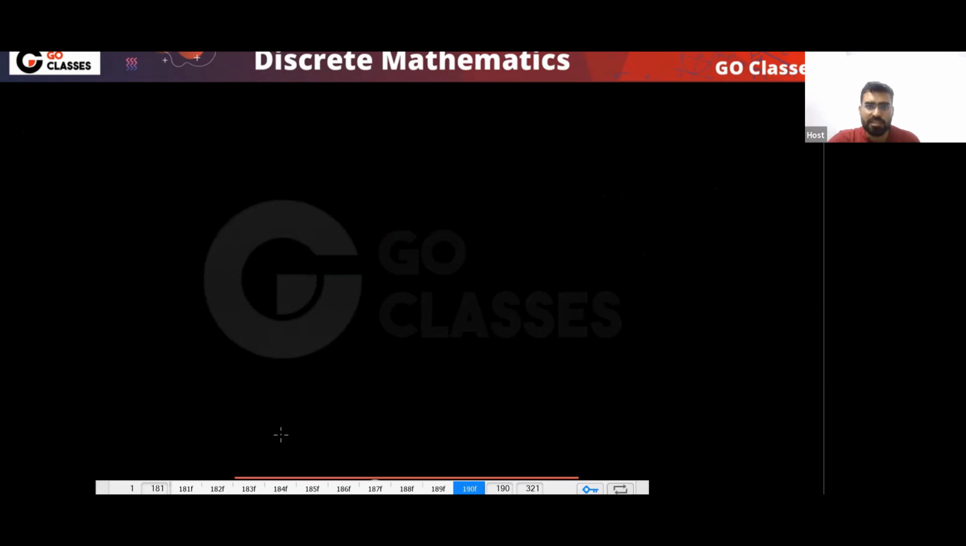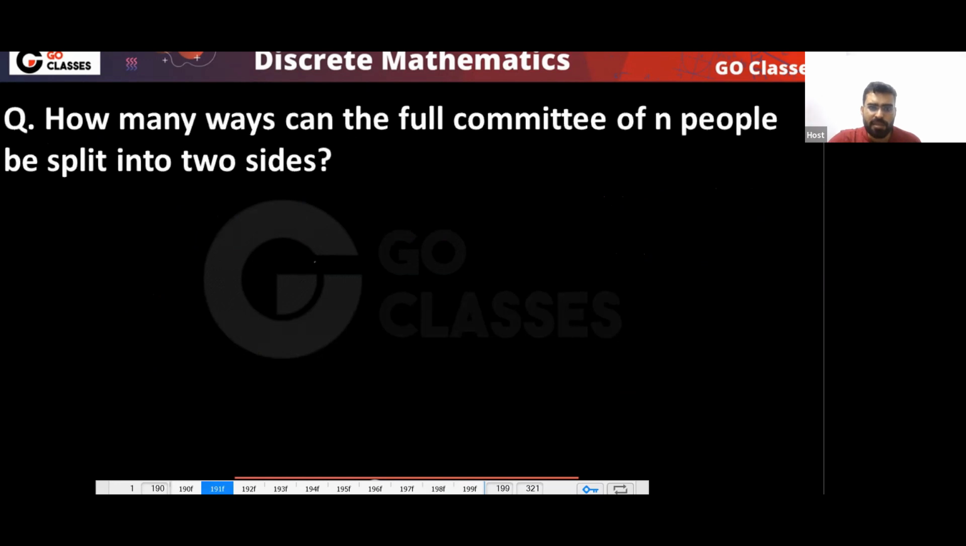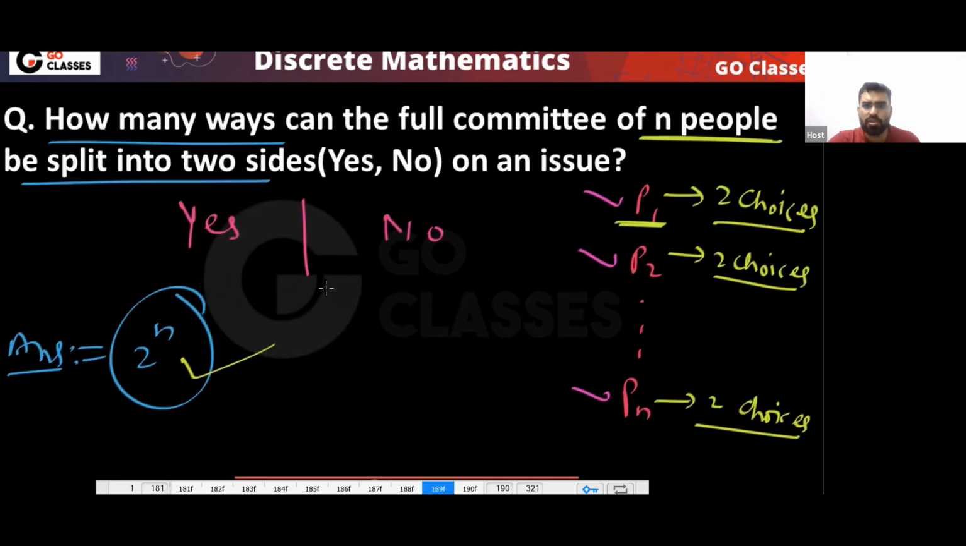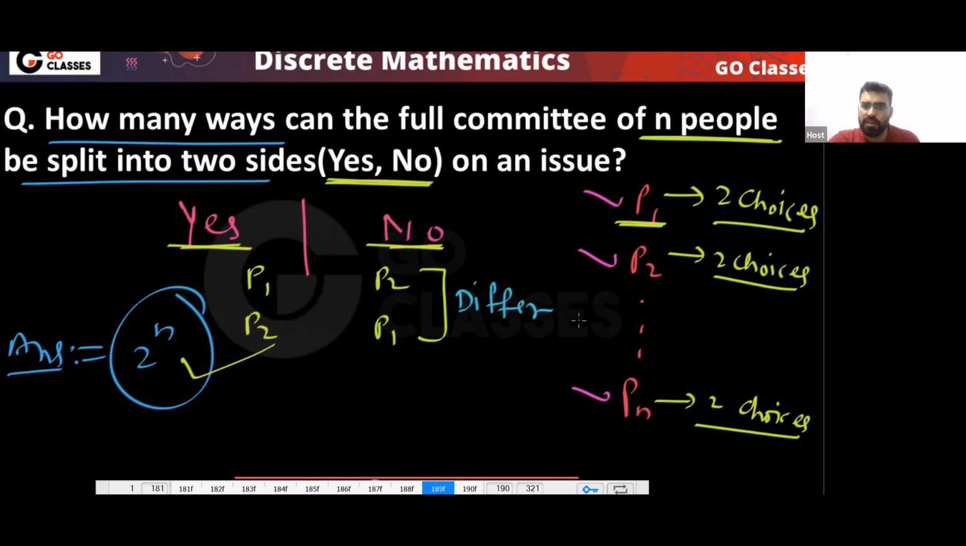Now the same question, but I'm changing something. Tell me, in this question, does order matter or not? Yes, order matters. Which side you are on, that matters or not? Yes or no? It will matter, right? For example, if P1 is here, P2 is here, this and this, are they different or same? They are different, right? Because in this case P1 is yes, and in this case P1 is no. So these two are different, correct? Agree?